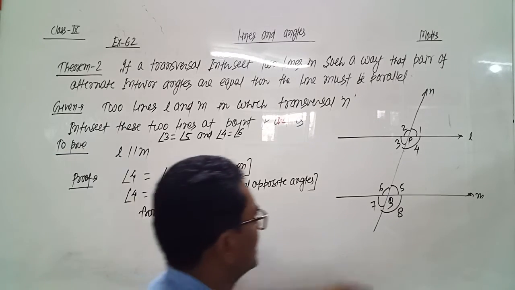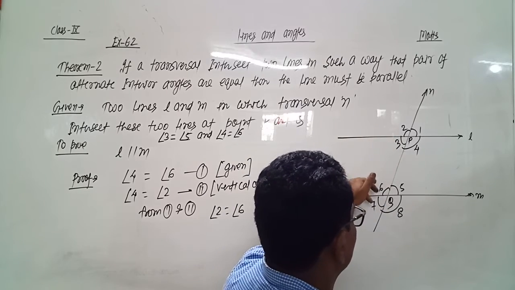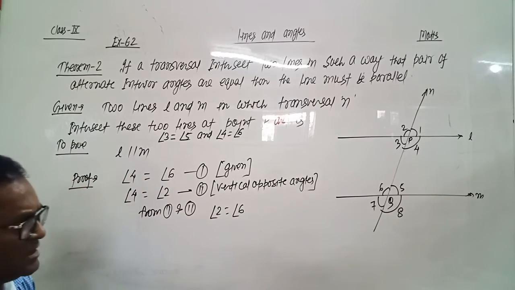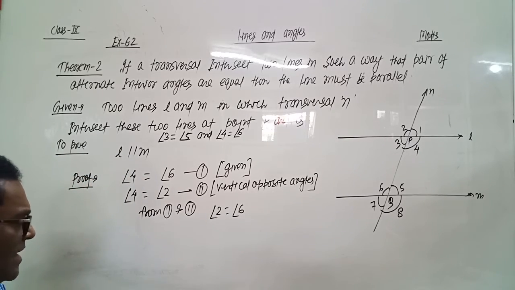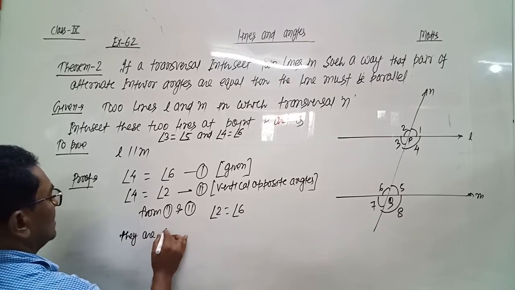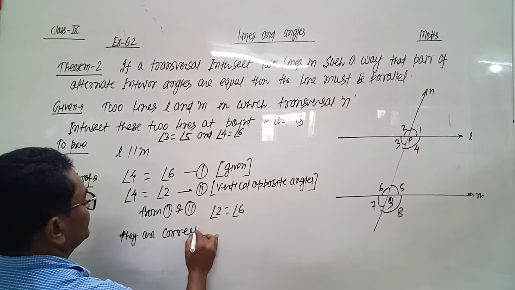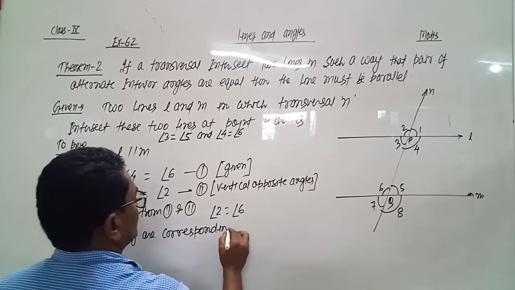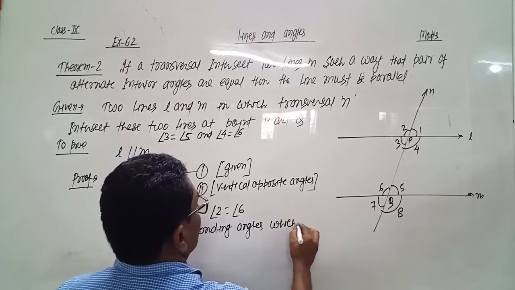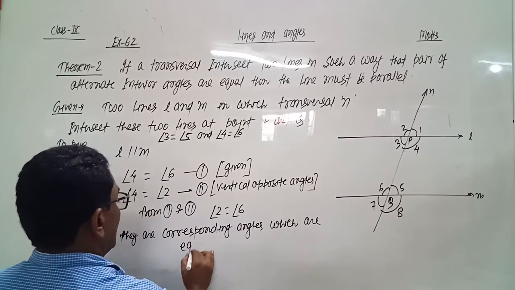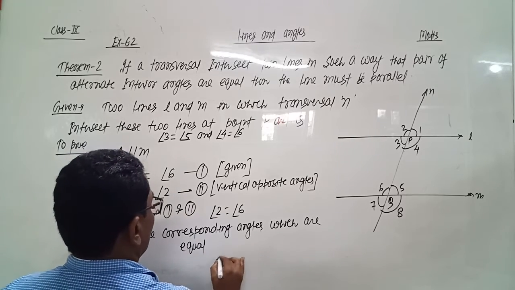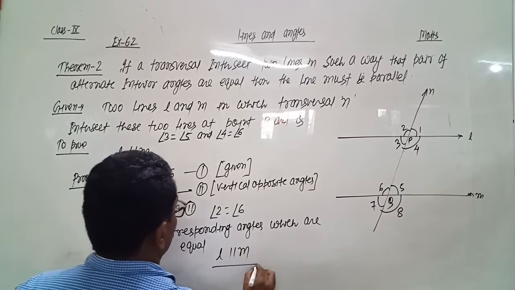And these angles are corresponding angles. Angles 2 and 6 are corresponding angles. Since corresponding angles are equal, therefore the lines must be parallel. They are corresponding angles which are equal. Angle 2 equals angle 6. Therefore, we conclude that line L is parallel to M.